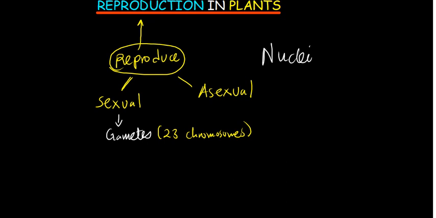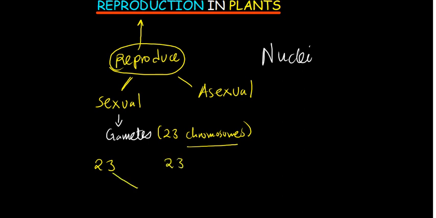Now, when you're talking about chromosomes, what are chromosomes? Chromosomes are structures which contain DNA. And DNA is what determines the characteristics of a person, how you are going to look, how your hair is going to be, your skin color, and just a lot of things about you. It is the same chromosome that also carries some diseases, those which we call sex linked characteristics. For example, hemophilia is going to be carried on a chromosome. So these are some things that are contained in a chromosome. So what is going to happen is, from a male you are going to gain 23 chromosomes, from a female you gain also 23 chromosomes.